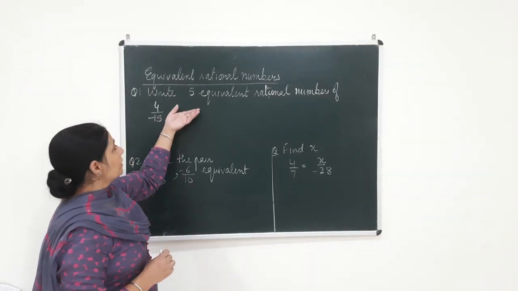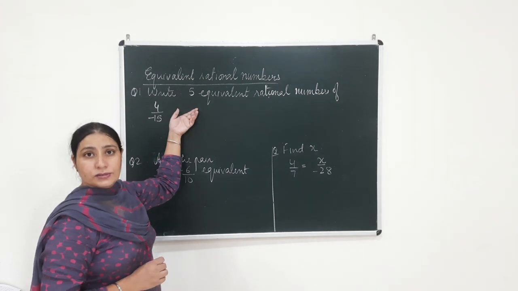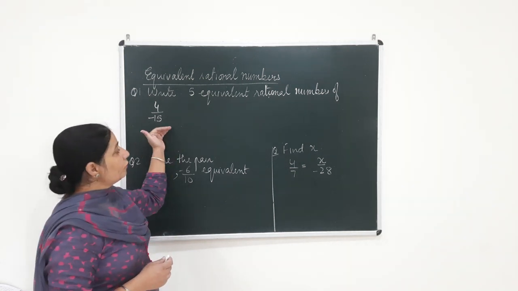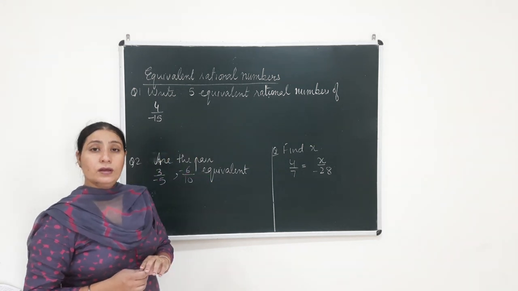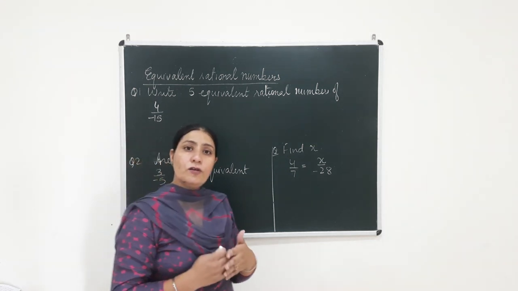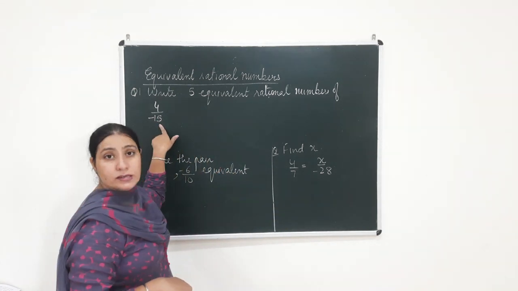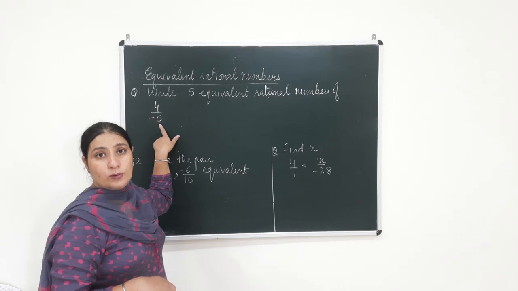Now beta, we are going to discuss equivalent rational numbers. What are equivalent rational numbers? Say for example, I have got more rational numbers of this form. But if I do the cutting of that, the actual value of all of them remains the same, minus 4 by 15. They are called equivalent.